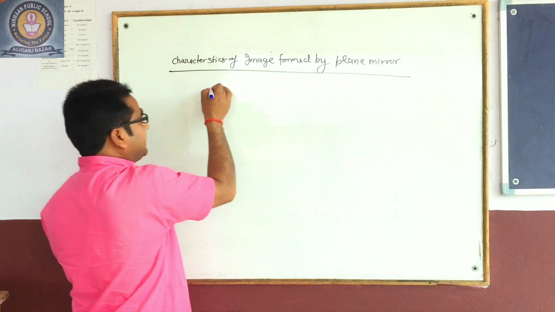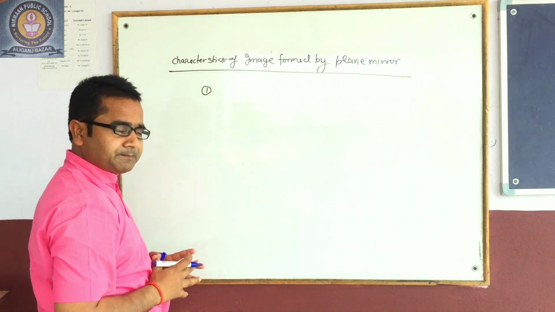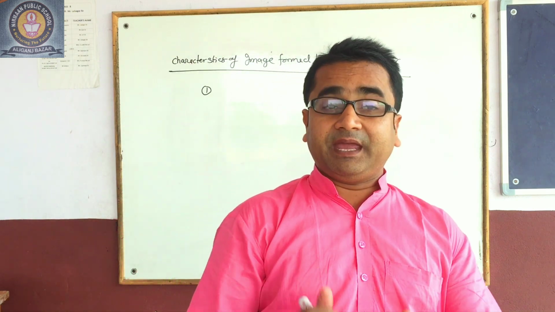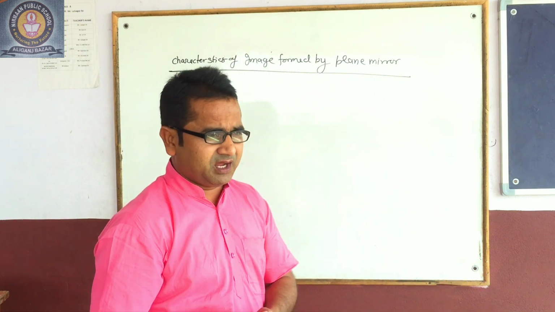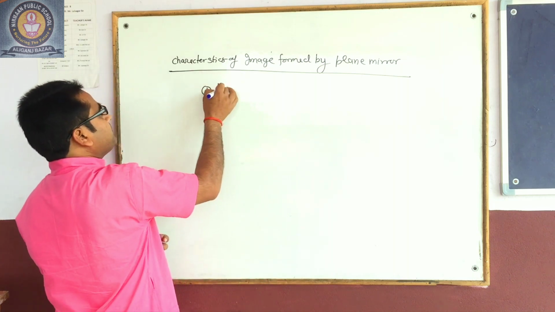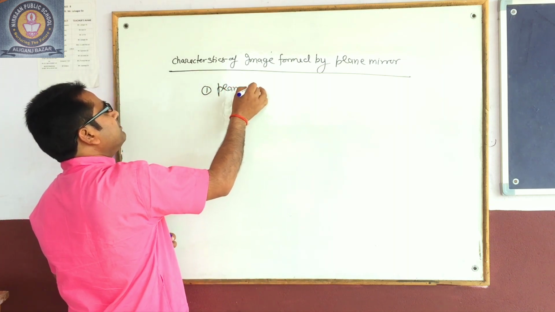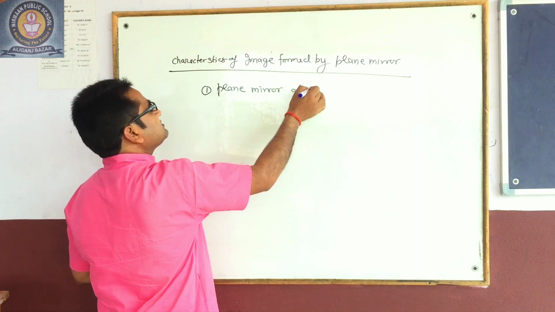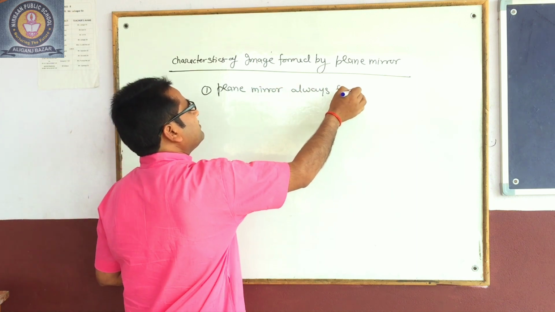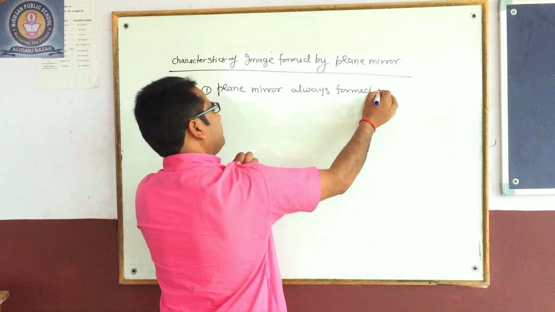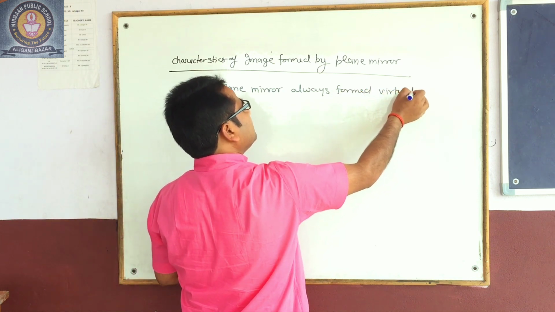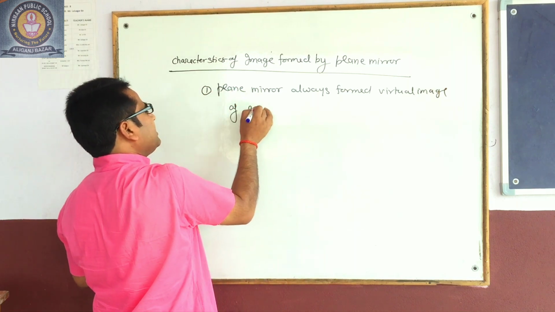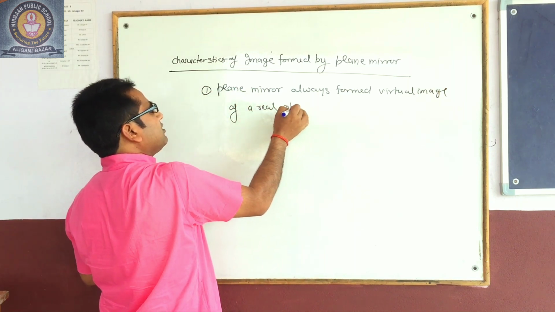The first point is very important: the plane mirror always forms a virtual image of a real object.